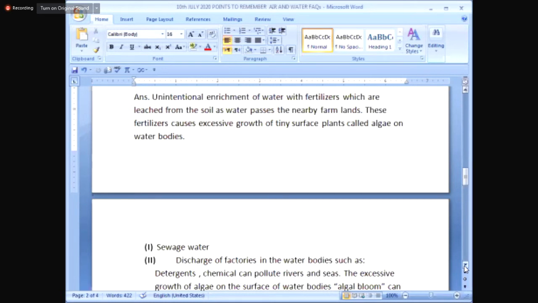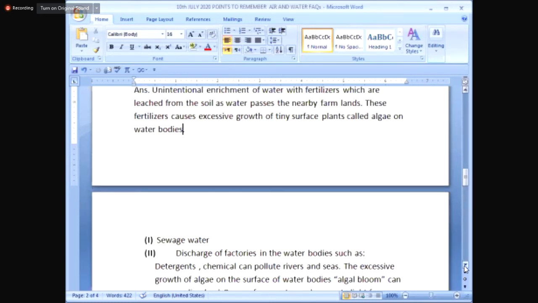There, you know, the main plant of water is algae. Algae is a microscopic plant, not an animal, my dear. Biology students know, non-biology, I'm telling you. You must have seen the green moss that forms when you travel to another city, and on the way you see small ponds and lakes that are green on top. That's algae. So these algae get fertilizers free of cost, and they grow excessively on the surface of the water bodies. So one factor for causing eutrophication is fertilizers.